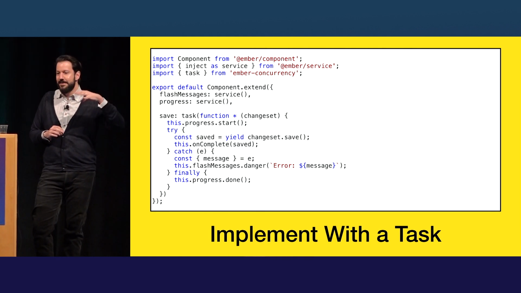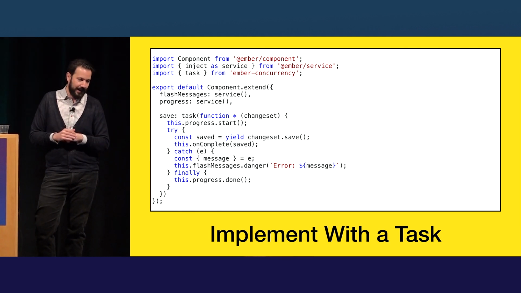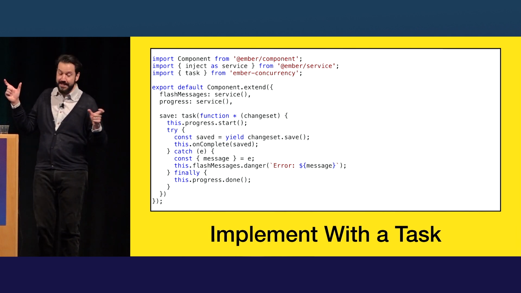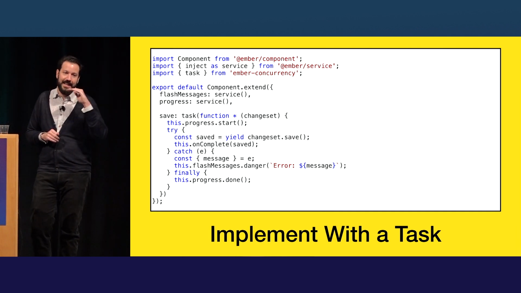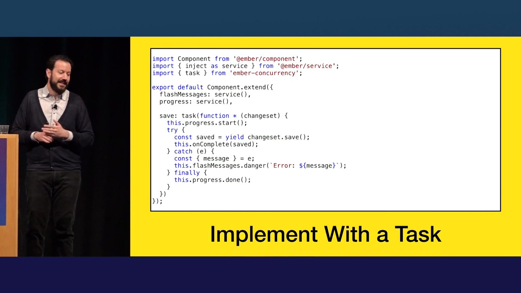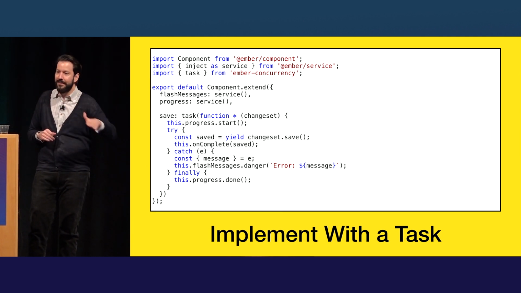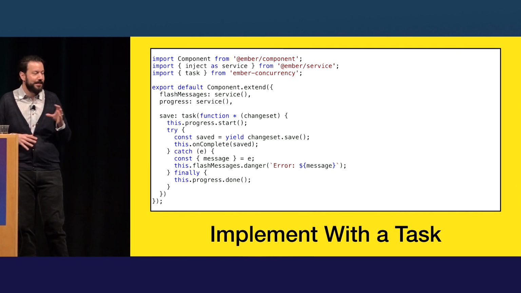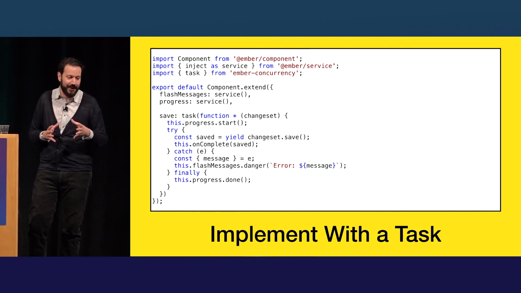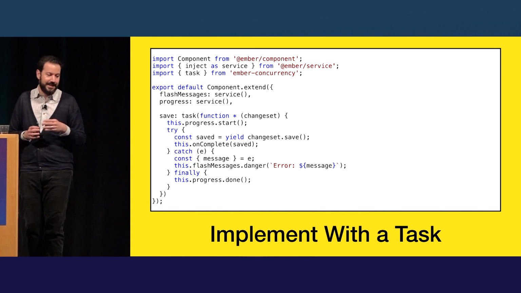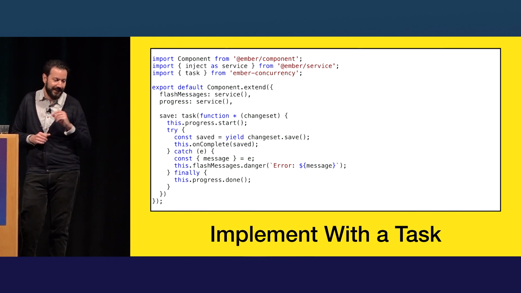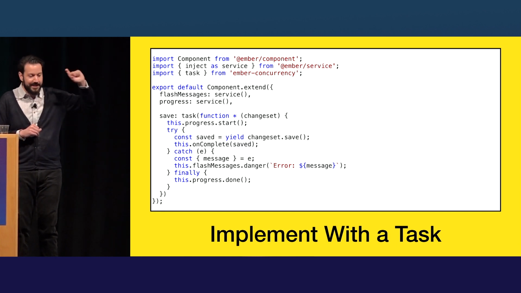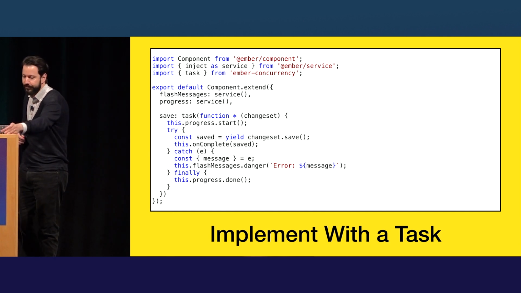I had separate services for managing each of the things, those 2 elements, the progress bar and the flash messages. So the first thing I do in the task is call progress.start. In the finally, I make sure I will call progress.done no matter what happened. Kick off my API call. In this case, I'm using Ember CLI change set as well, so I'm doing a change set.save. If that's successful, call the onComplete action. And if there's an error, grab the error message and send it to flash messages.